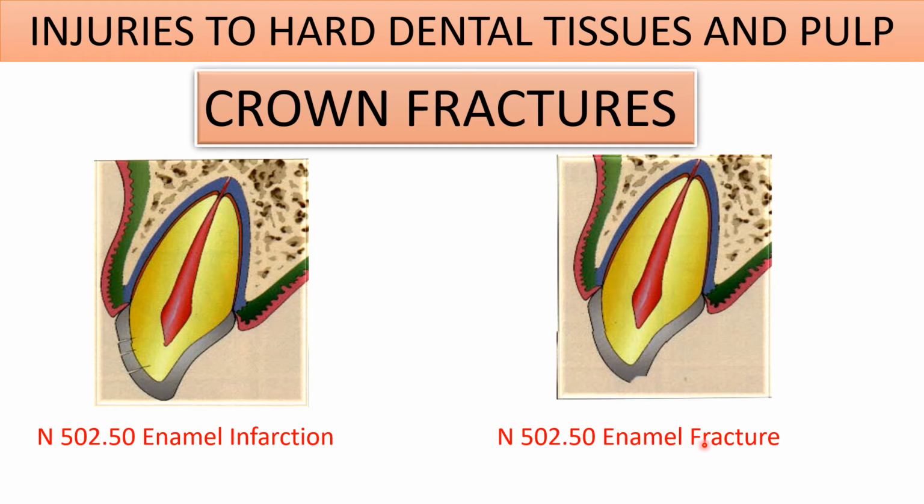N502.50 enamel fracture. Here you can see a portion of enamel has got chipped off and it is lost. Now again, this tooth is not mobile and it is not tender to percussion. Now this enamel portion which has got chipped off, it does not expose the dentine. The fracture is well within the enamel only.